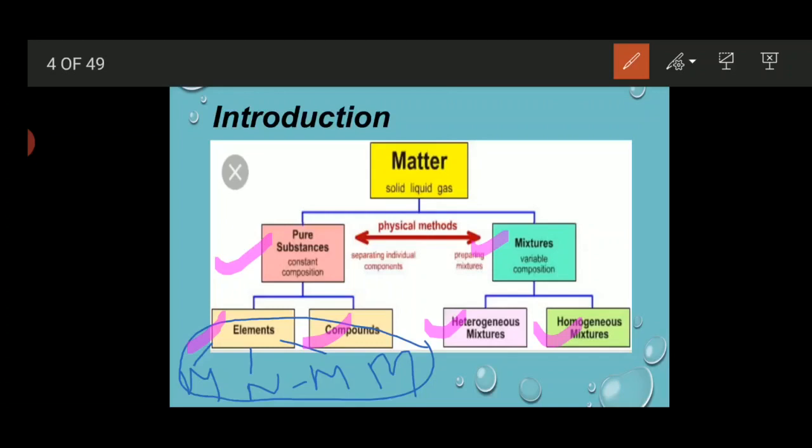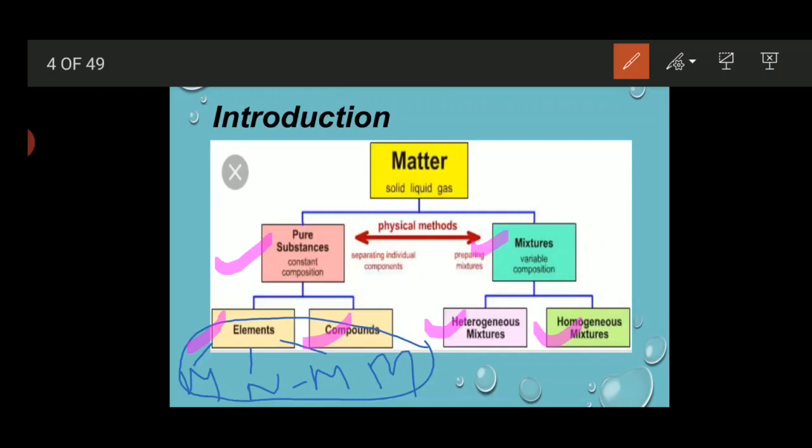So in this chapter we will do a detailed study of metals, non-metals and some uses of metalloids also. See, up to class 9th you only studied the physical properties of metals and non-metals. In class 10th you will discuss physical properties also, along with that the chemical properties of metals and their extraction process.